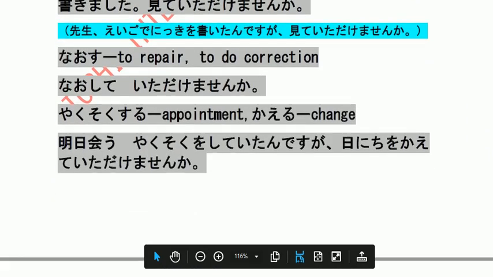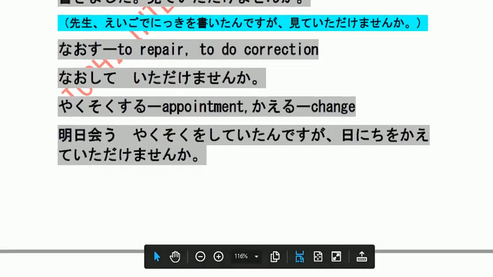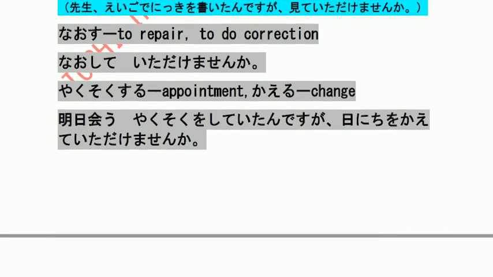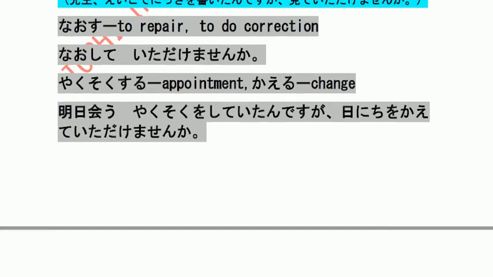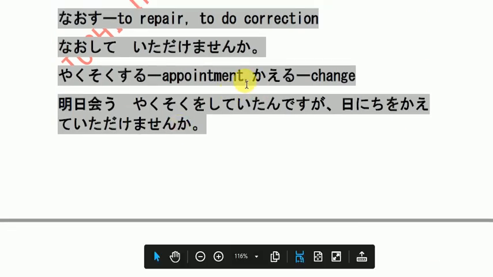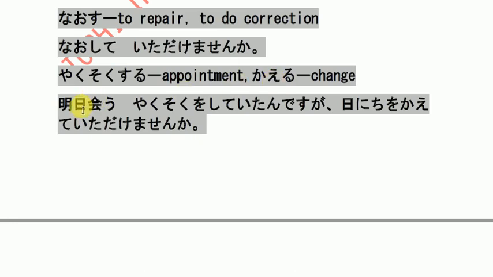More example here. 直す to repair, to do correction also. 直していただけませんか Would you please repair, or it can be would you please check or do correction? 約束する is appointment, 取る. 変える is change. For example, 明日会う約束をしていたんです。I had an appointment with you to meet, but please 日にちを変えていただけませんか. So requesting, so here が particle must be. 日にち means days.